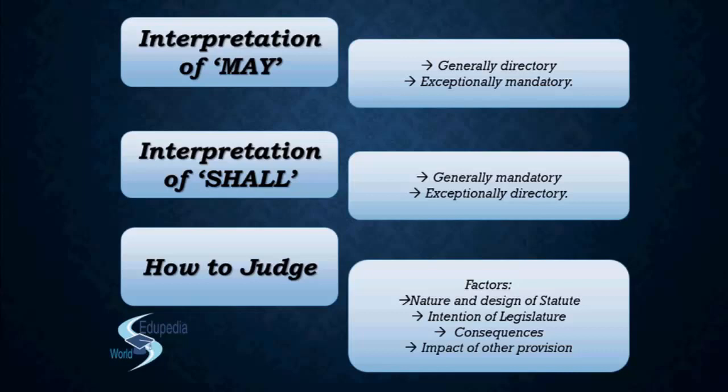That's it. And understand that you will not get a question where you have to analyze using all the factors that we have seen and say whether it is mandatory or directory. No, you will not get such kind of questions. What questions you get generally in the examination from this kind of rules is, okay, this is a situation. Is it mandatory? Is it directory? You do not have to say that we have checked this, we have checked that. You automatically understand it is mandatory or it is directory. And then you have to give what is given in the text: how do you see, what are the factors? Nature, intention, consequence, impact. That is what you have to give. Nothing else.